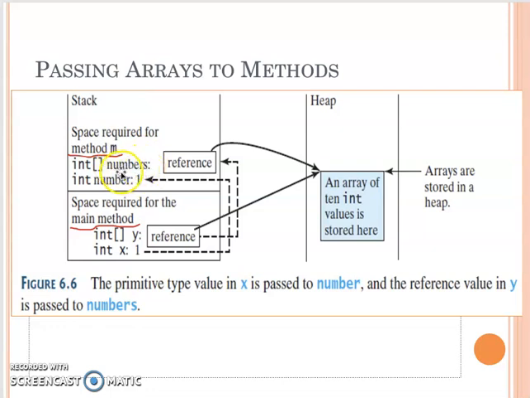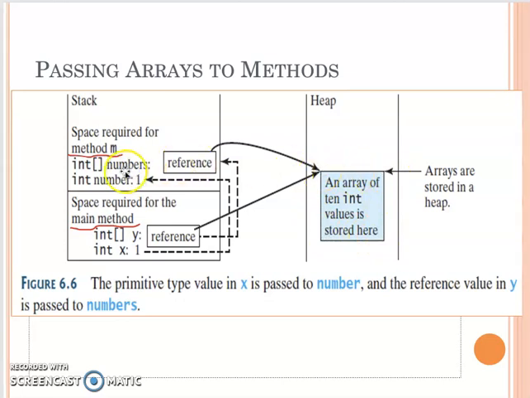So then these numbers actually were the same thing, because numbers equal to y, they both are just an object reference variable. So when they assign the value, they assign the location, the address for the object in the heap memory.